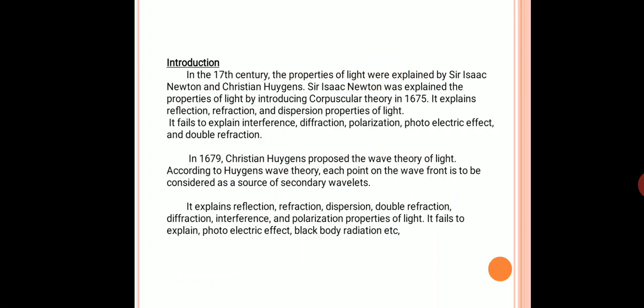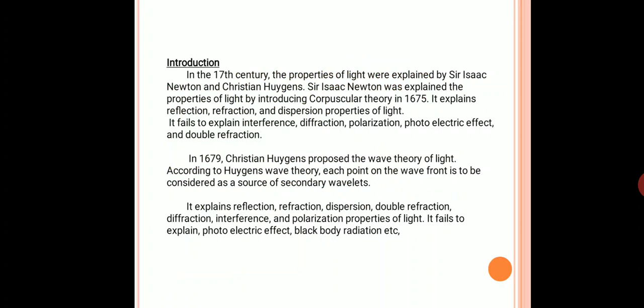Based on it, he explained the reflection, refraction, and dispersion properties of light. But it failed to explain interference, diffraction, polarization, photoelectric effect, Compton effect, blackbody radiation, and double refraction.